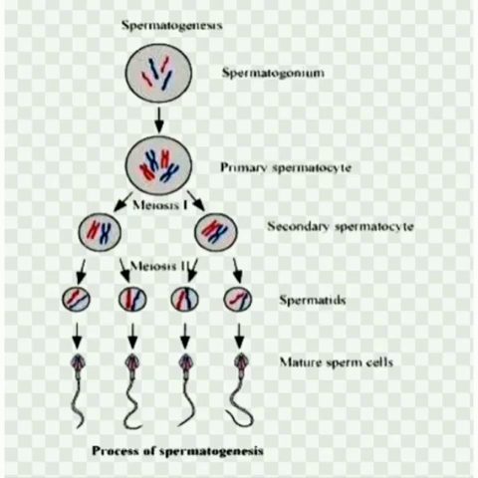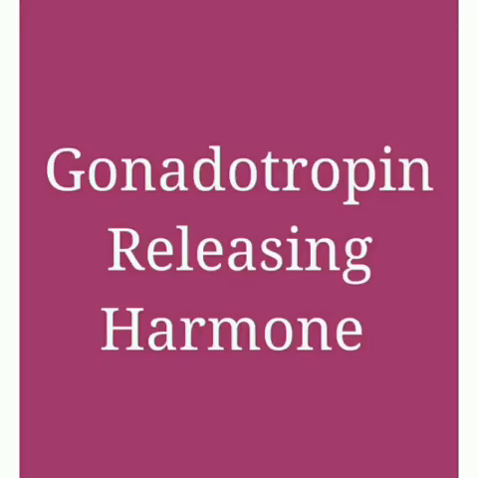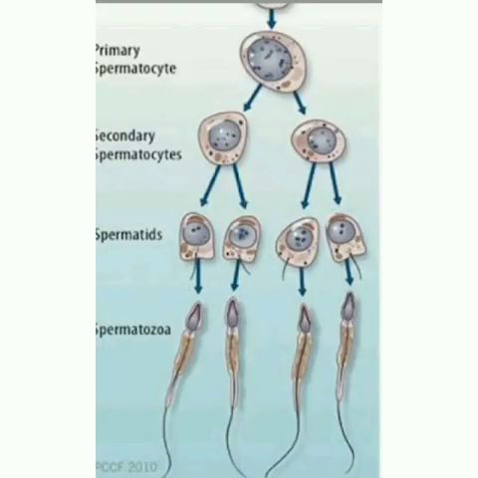The sperm production remains nearly constant at a rate of about 200 million sperms per day. Spermatogenesis starts at the age of puberty. It is due to the release of gonadotropin releasing hormone by the hypothalamus. Testosterone, which is released by the Leydig cells, also stimulates the process of spermatogenesis.